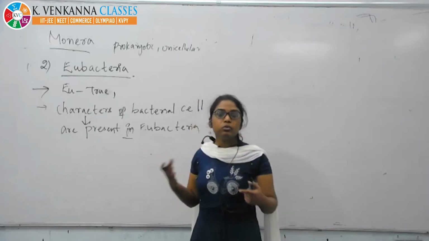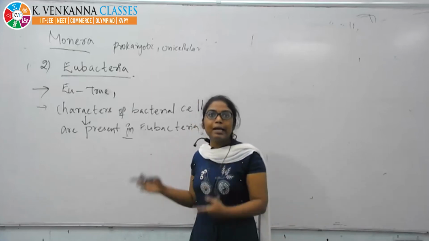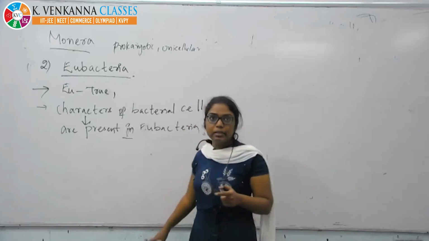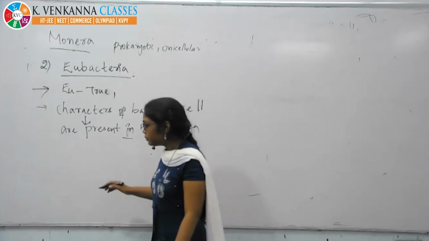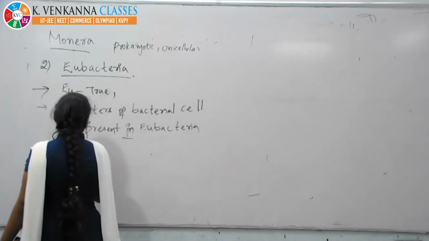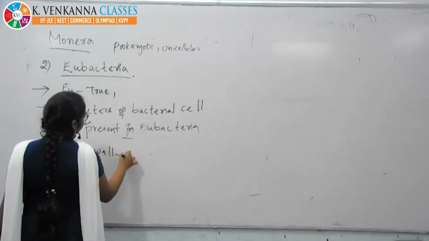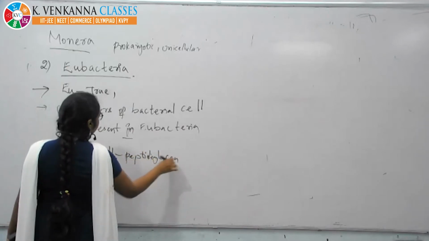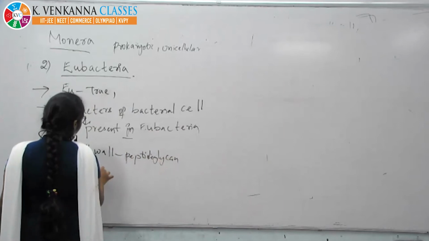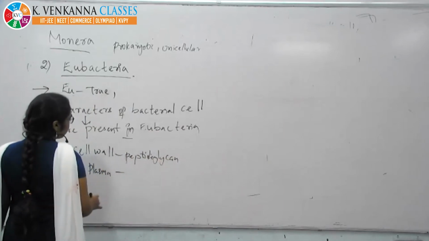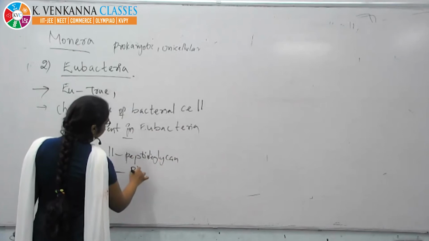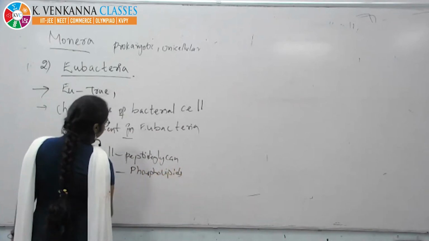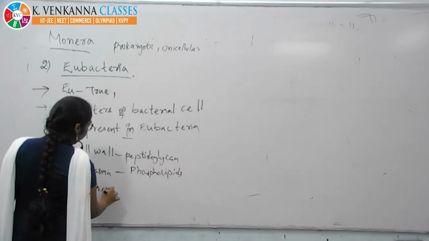Why is it the true one? Because all the characters which I have discussed in the prokaryotes will be in it. For example, the cell wall is made up of peptidoglycan. Next it will have the plasma membrane, made of phospholipids. You also see the presence of mesosomes.